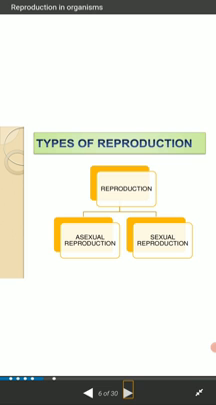From the term asexual, I think all of you can understand what it means. Asexual means the absence of a sexual process. And what is the meaning of sexual reproduction?